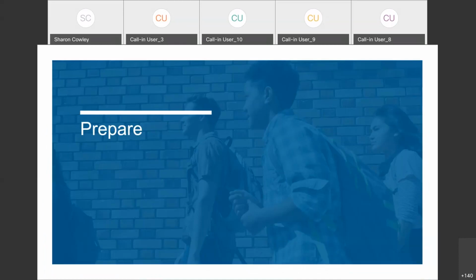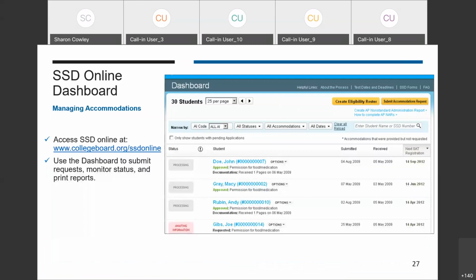We're going to walk at a very high level through some of the activities that you as the SSD coordinator can begin to undertake now in preparation for test day. If you're a returning SSD coordinator, this screen should look familiar to you, especially if you submitted accommodations last year. This is the SSD Online dashboard, and it will be your home page when you're entering the SSD Online system. The dashboard will include the list of students with accommodations, including the status of their request. In the top right-hand corner, you'll see a link to the eligibility roster, and once the NAR is available, the link to generate the NAR.